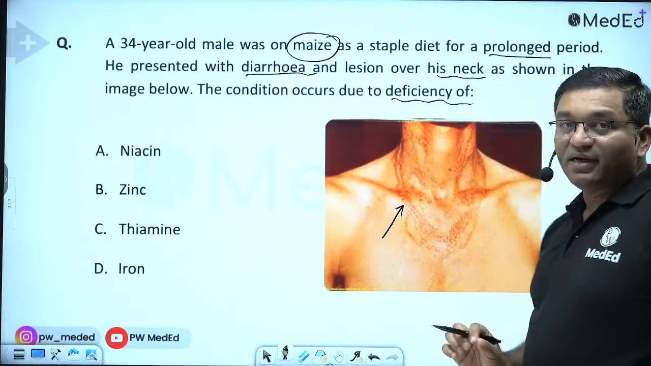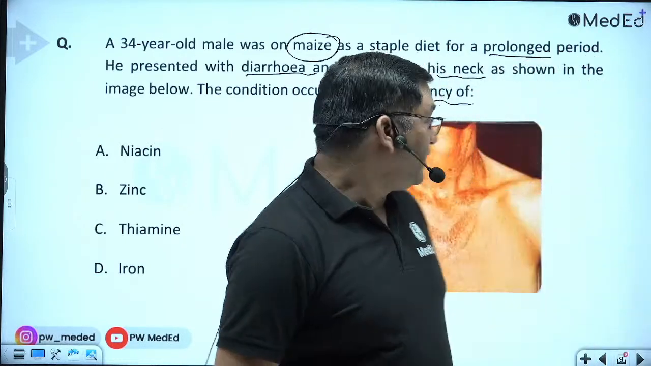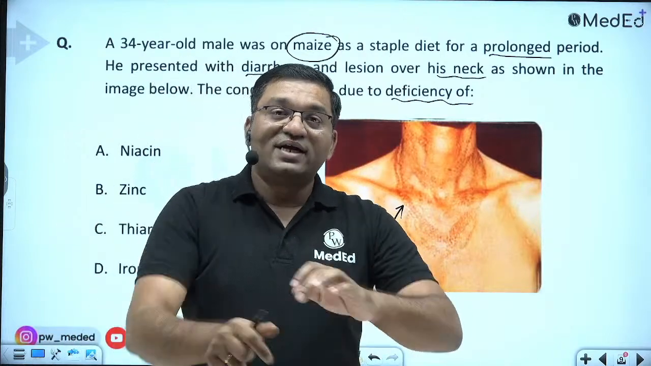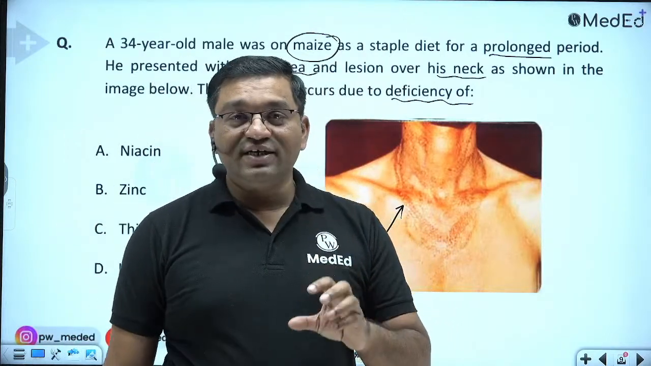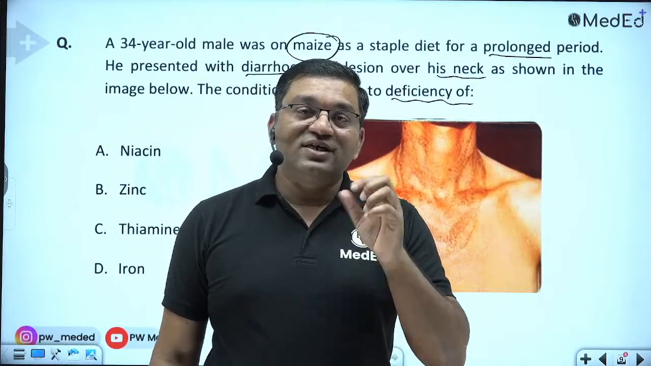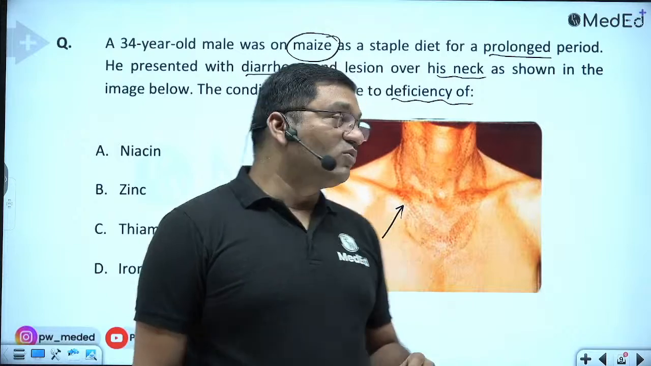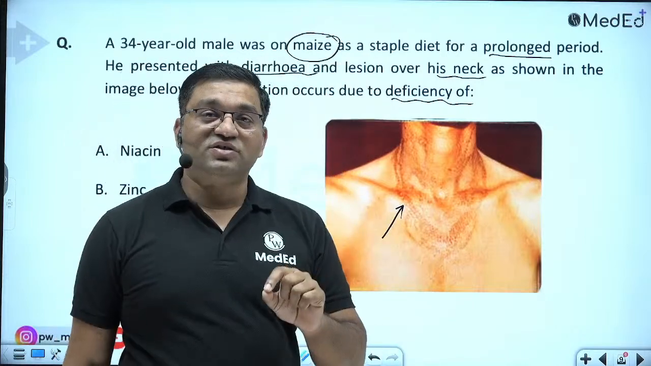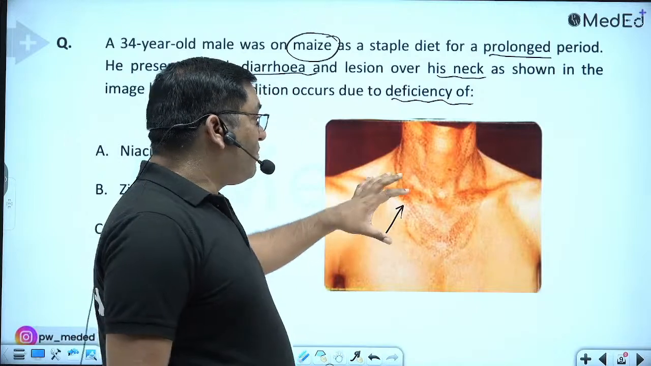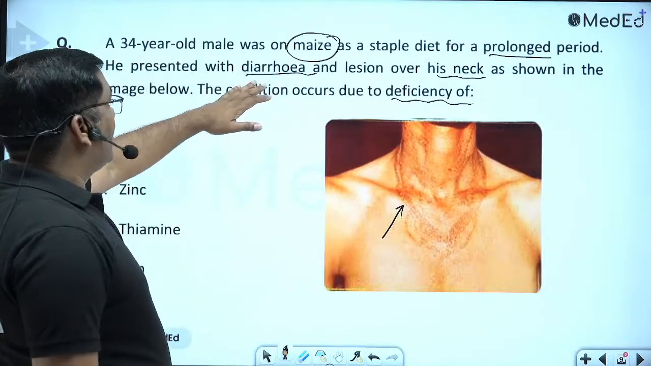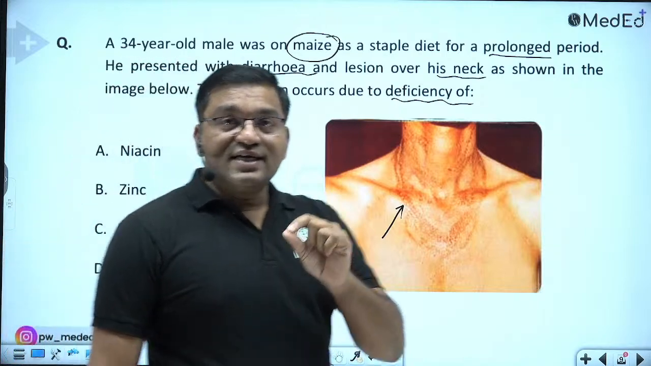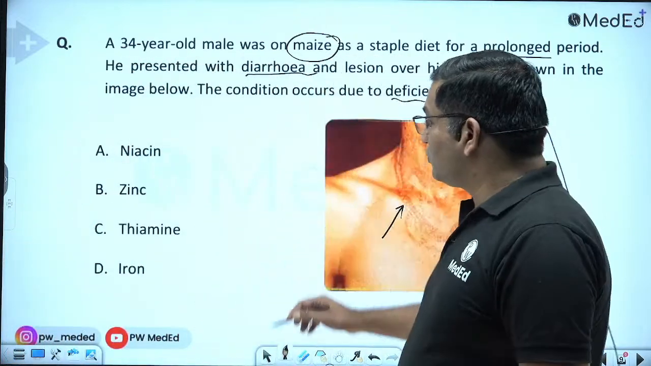This is a typical Casal's necklace dermatitis. Casal's necklace and glove and stocking appearance of hand and feet is a feature on the sun exposed part of the body. The rash or dermatitis on the sun exposed part of the body is a feature of niacin deficiency. Casal's necklace, so that indicates pellagra. Also there is diarrhea. The classical 3Ds, diarrhea, dementia, dermatitis, are the features of pellagra.